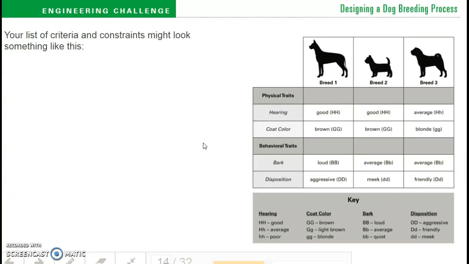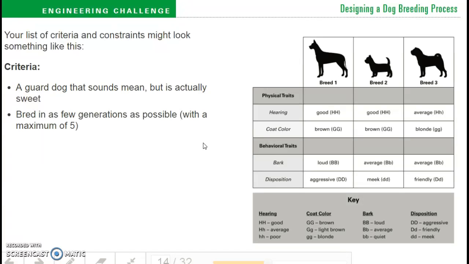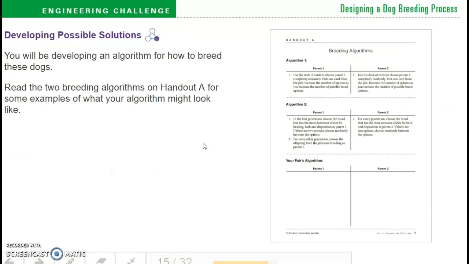Your list of criteria and constraints might look something like this. Criteria: a guard dog that sounds mean but is actually sweet. Bred in as few generations as possible with a maximum of 5. Constraints might be each breeding can only have 2 parents, of course. You'll be developing an algorithm for how to breed these dogs. Read the 2 breeding algorithms on handout A for some examples of what your algorithm might look like.